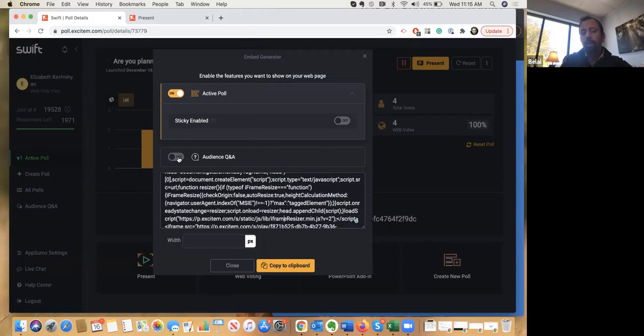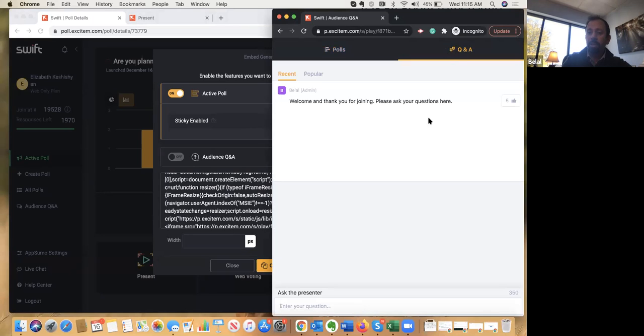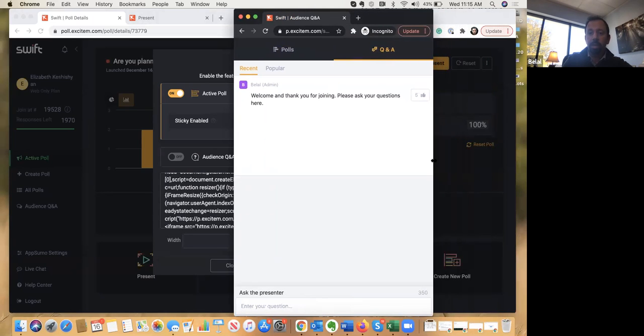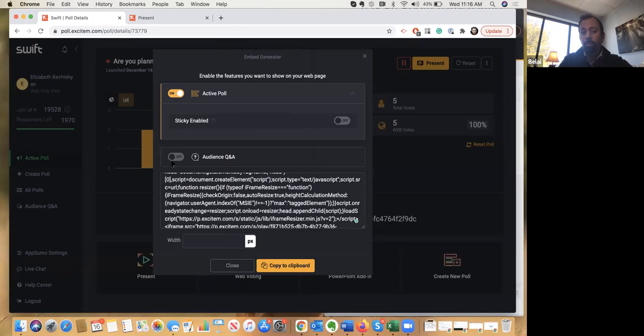And then I can also embed the audience Q&A side by itself or as part of this widget. So I can either embed the audience Q&A side of things, in which it will have this widget, and this widget can be customized. There are a few customizations you can do with it, but you can take this whole gray area and embed it on its own, or you can take them both together. So if you wanted to take them both together, you can just enable this, and then the script will change to reflect this directly. You can also set a width, and you can set that directly from here.